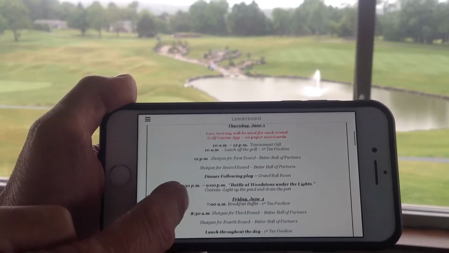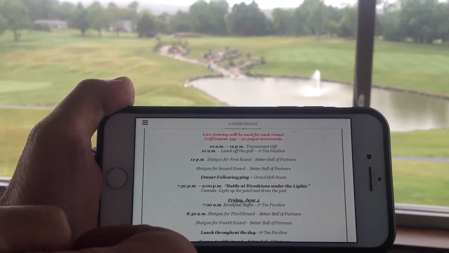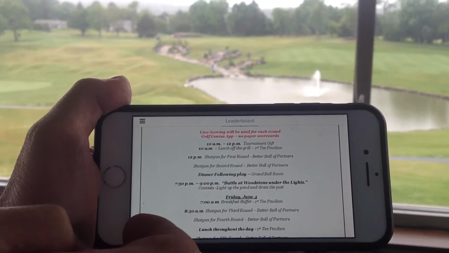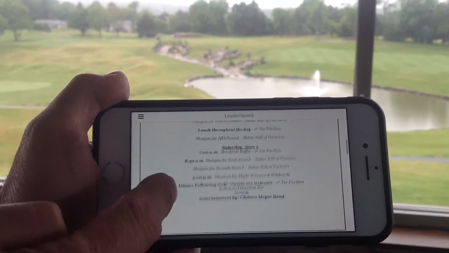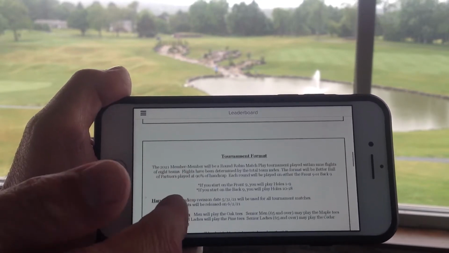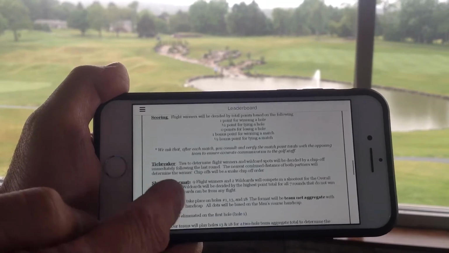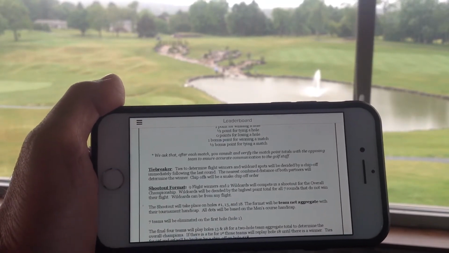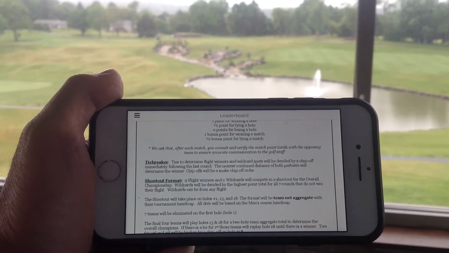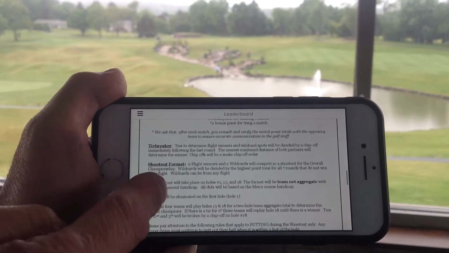The first round matches on Thursday are going to start at noon. And we're going to have lunch and tee gifts prior to that. But please take some time to glance over the itinerary and the format rules. And if you have any questions, we also have on there any tiebreakers for flight winners and also the wild card, how that works and how you qualify.